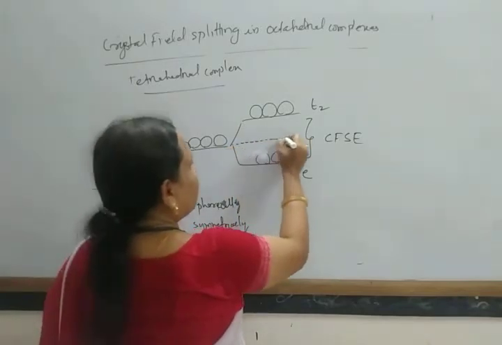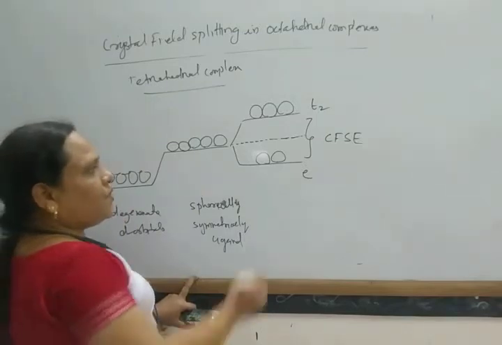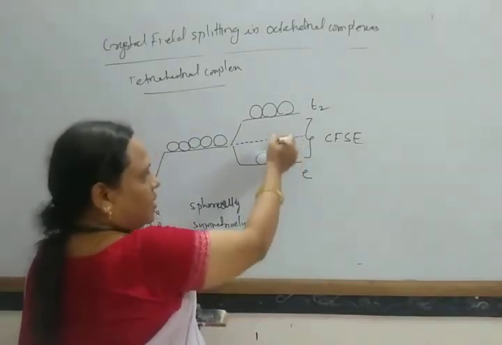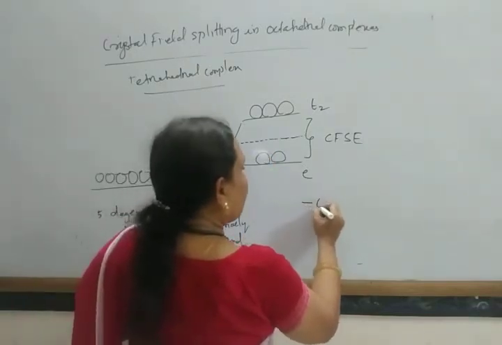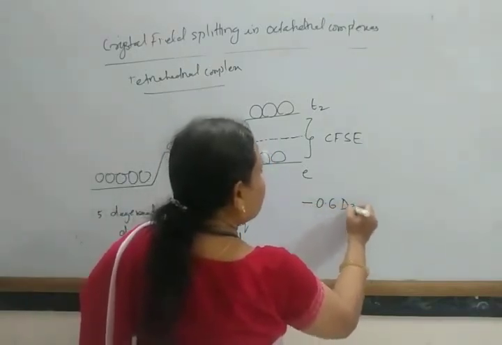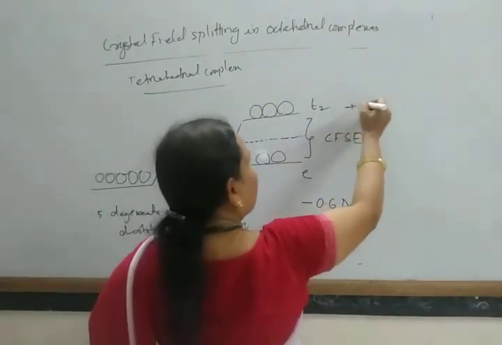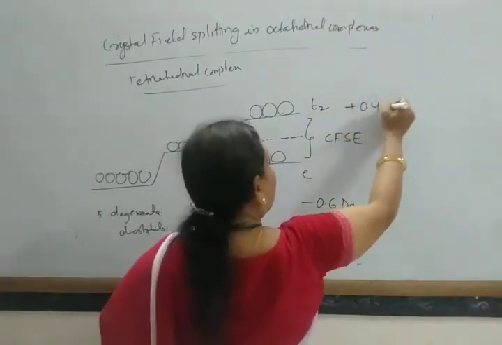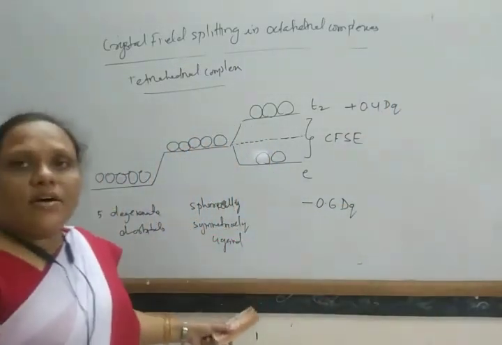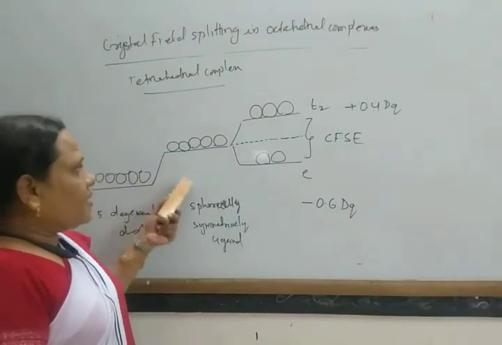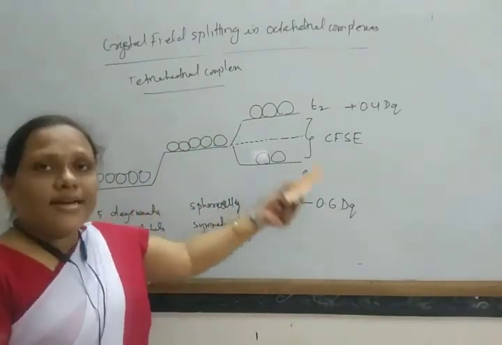And the average energy center is known as your barycenter. Here also, when each d orbital goes to a lower energy state, its energy is decreased by minus 0.6 dq, and here each T2g set increased its energy by 0.4 dq. Okay, so in this way, the splitting of d orbitals takes place under the influence of tetrahedral field.